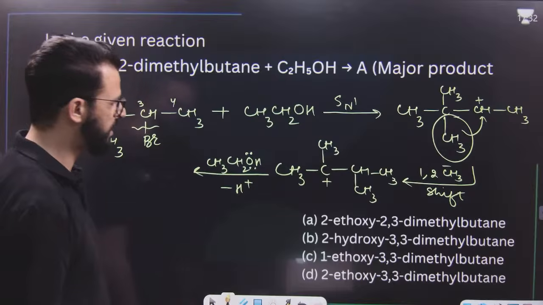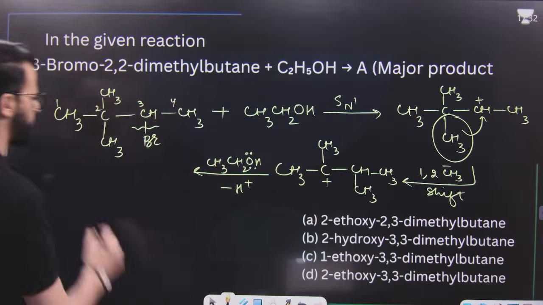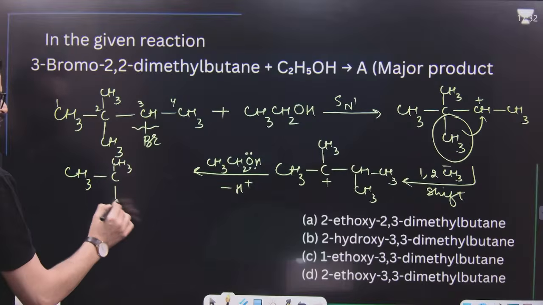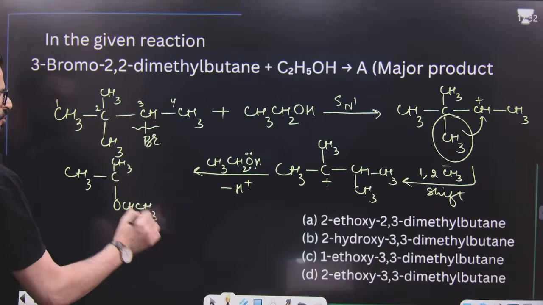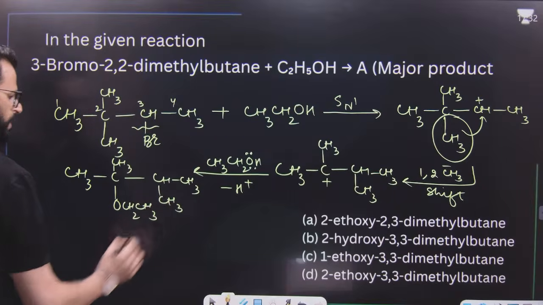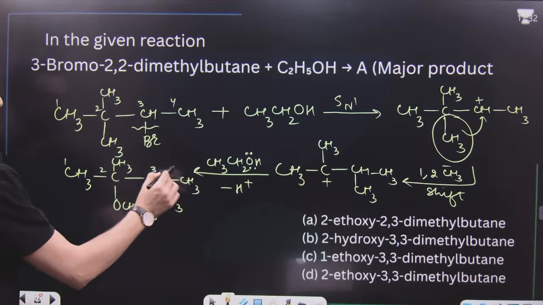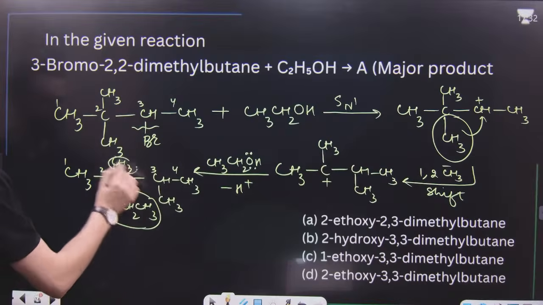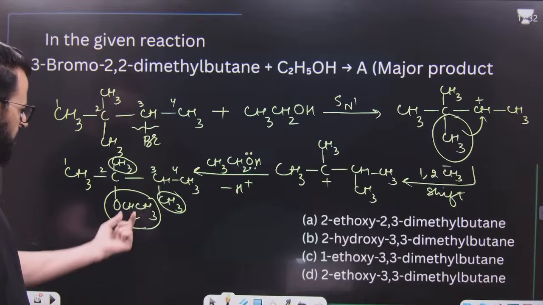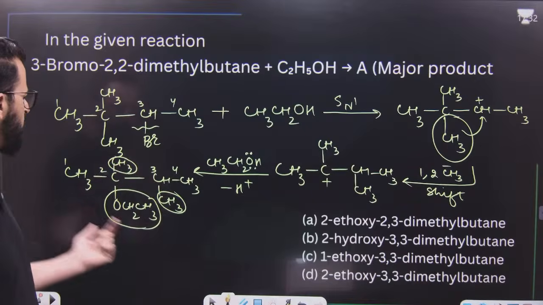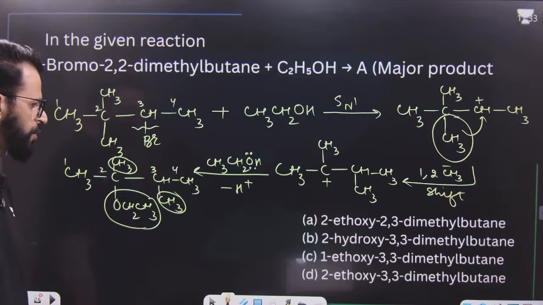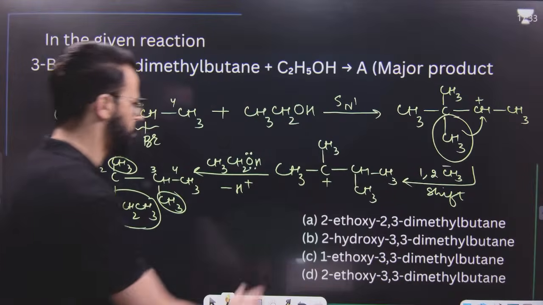I hope this point is clear. When H is lost as H positive from this position, it will be simply CH3C CH3, and then OCH2CH3 will be attached, and we will get CH CH3 and CH3 as the product. So this is 1, 2, 3, 4. It is an ethoxy group. It is methyl. This is methyl. So I hope this is clear to you. This is ethoxy. So 2-ethoxy-2,3-dimethyl butane is option number 1.